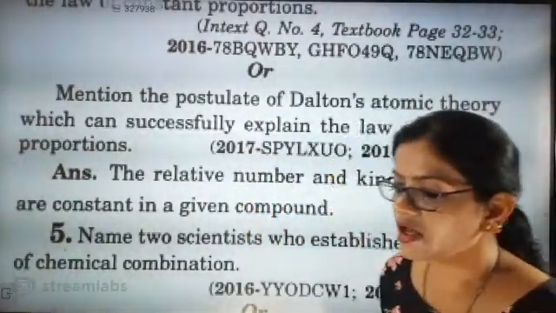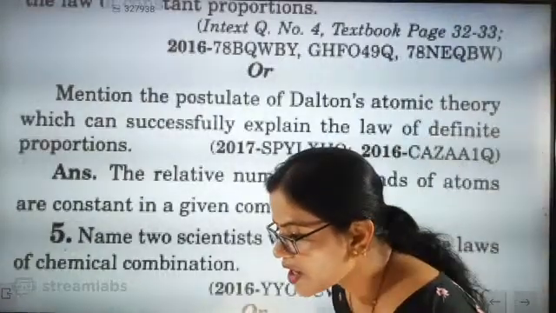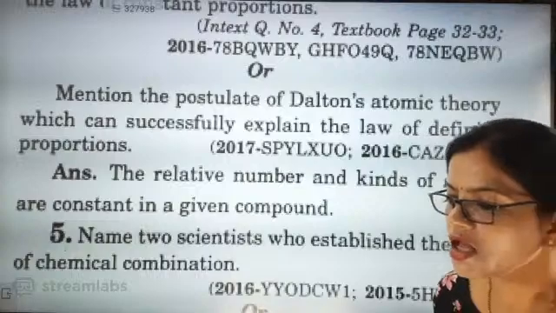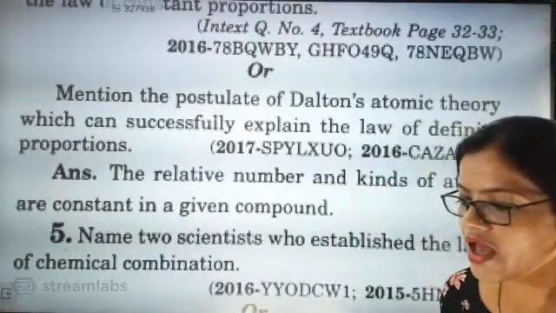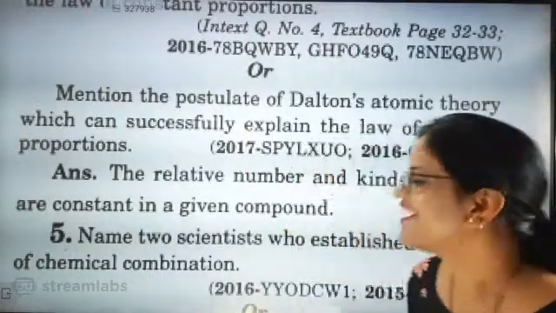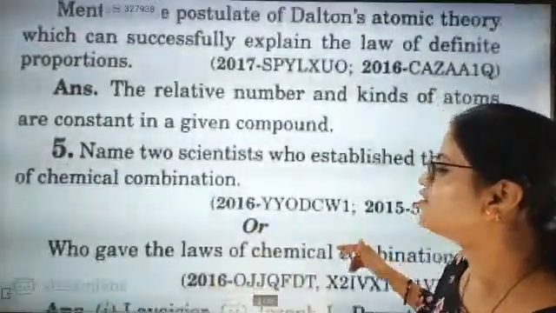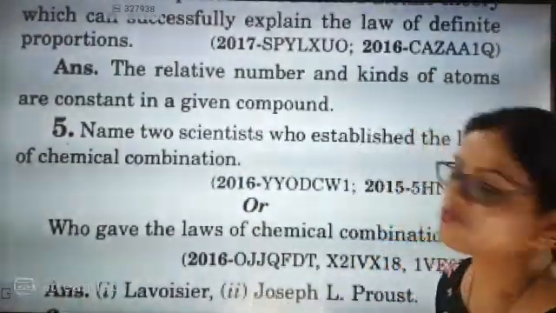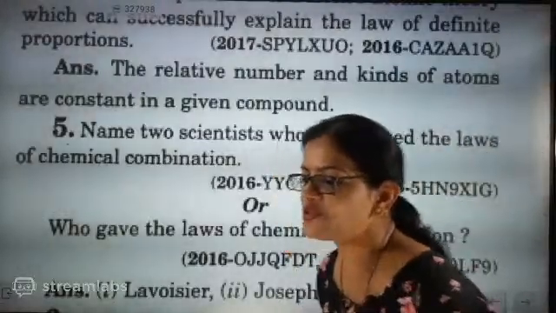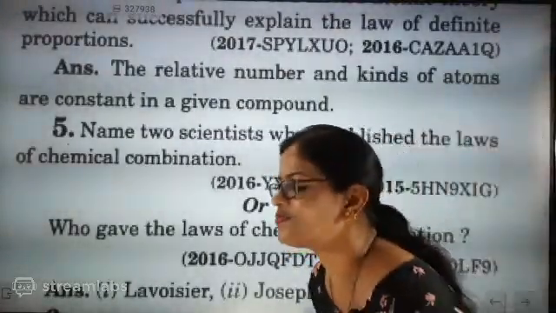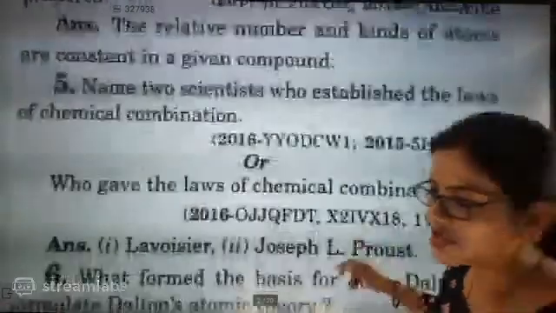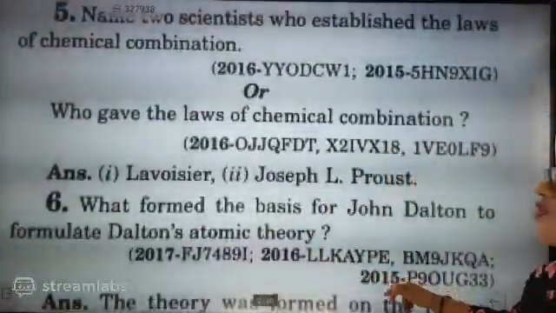Okay, Antoine Lavoisier and Joseph Proust. Shrutika has given the answer. Darshani says Anthony and Joseph. Rajesh has given the answer too. Who gave the laws of chemical combination? It is Lavoisier and Joseph Proust. Absolutely correct. So Anthony and Joseph means you can say Lavoisier and Proust also. Those who have given the answer, it is absolutely correct.